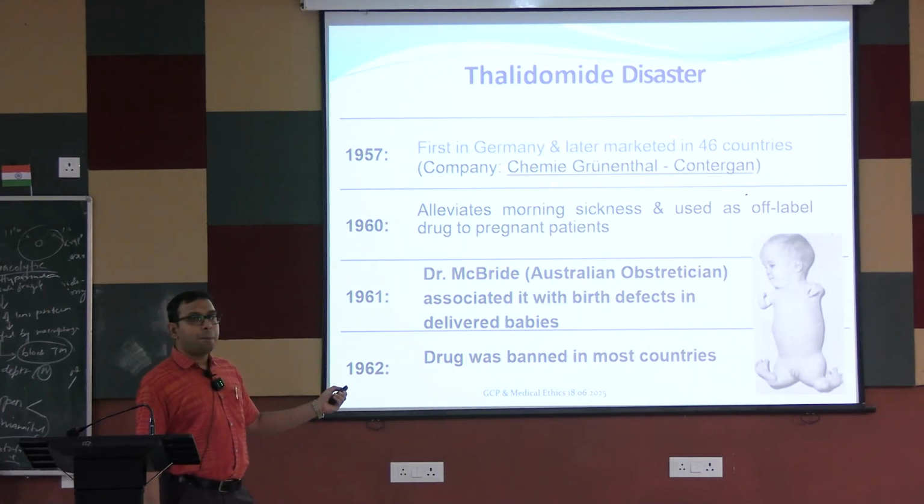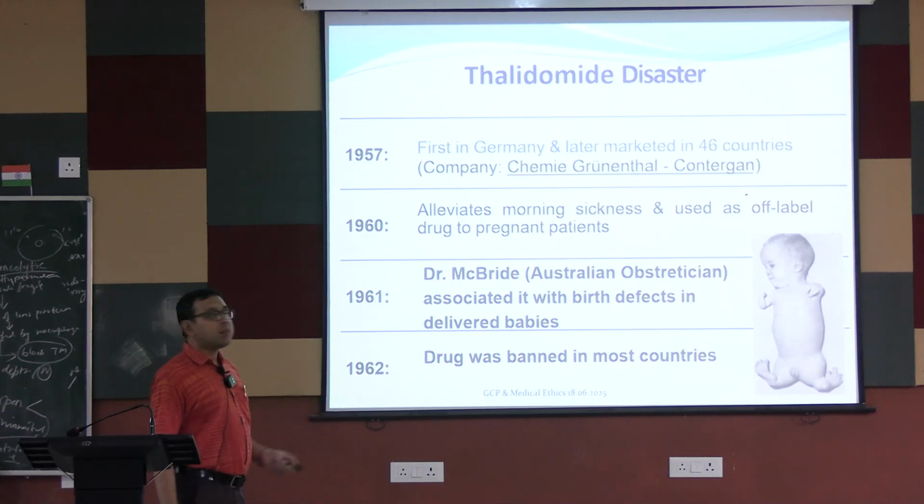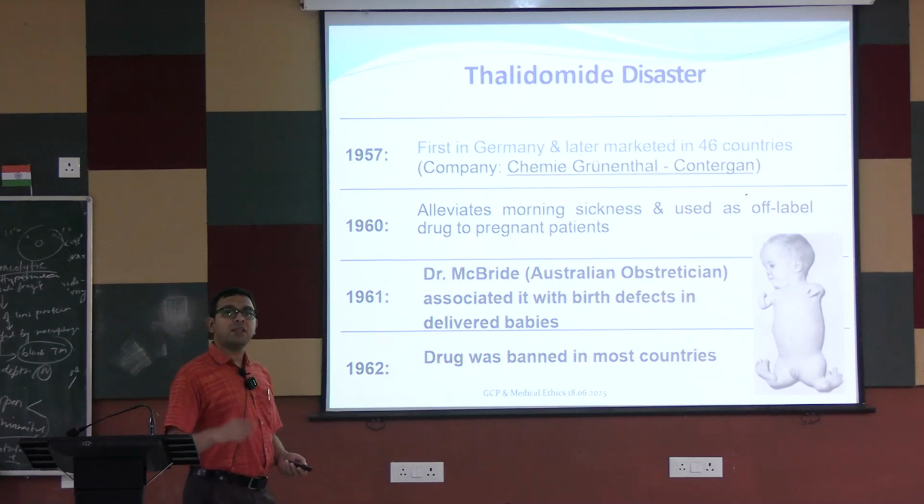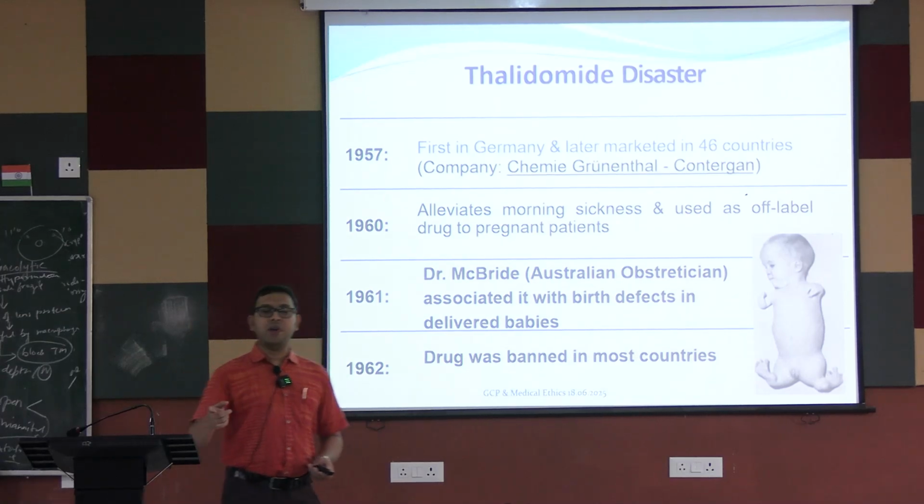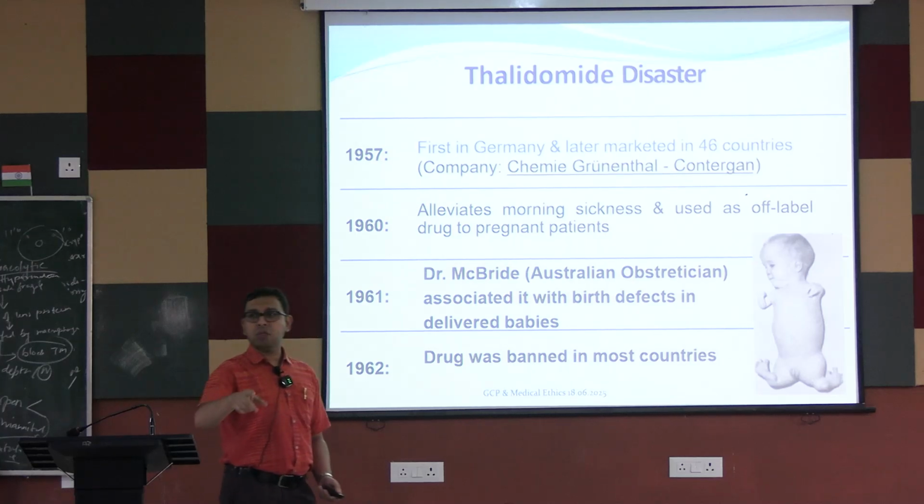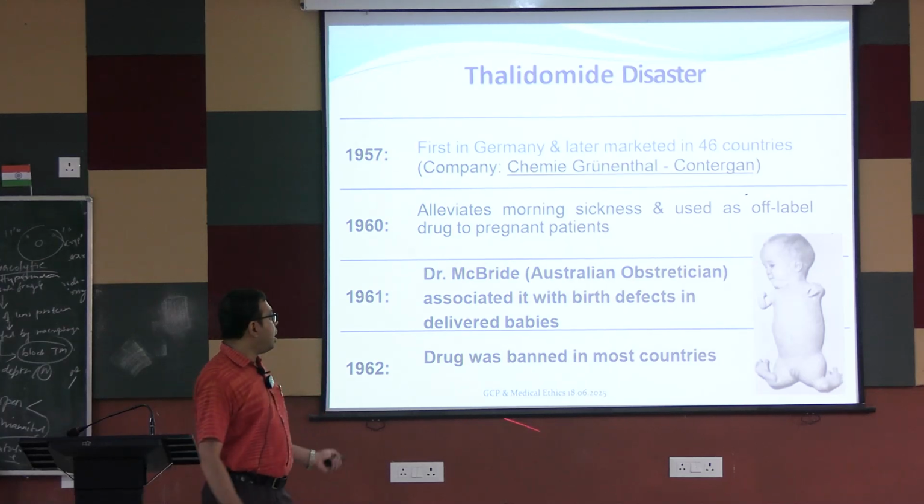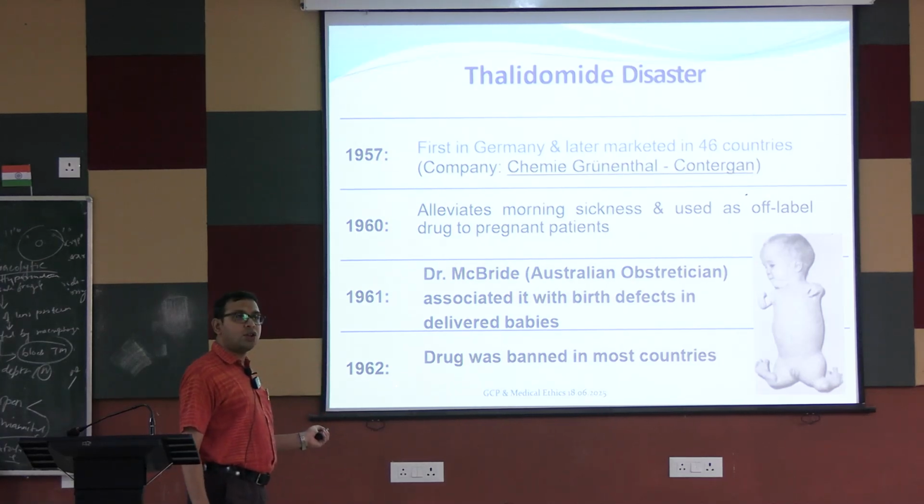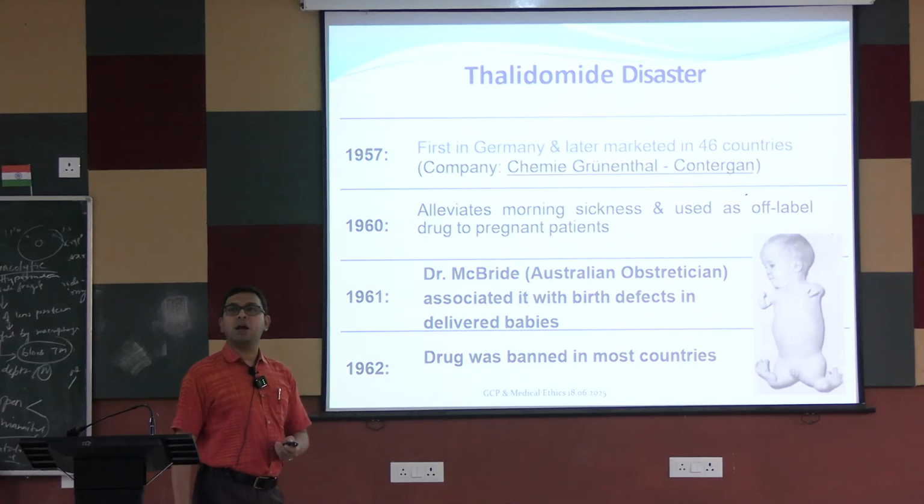So thalidomide was marketed in 1957 in Germany and later in 46 countries. This is the company Chemie Grünenthal. Ultimately it alleviates morning sickness, as you already know. Dr. McBride is the Australian obstetrician who first associated it with birth defects. That is, there may be some relation between thalidomide use and phocomelia. So in 1962 the drug was banned in most countries.